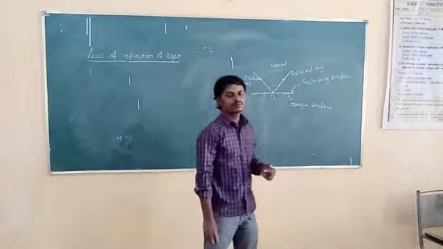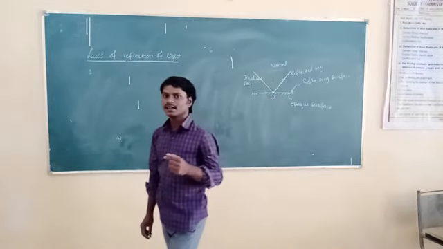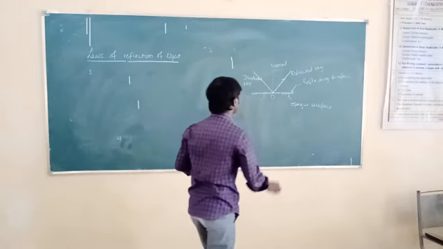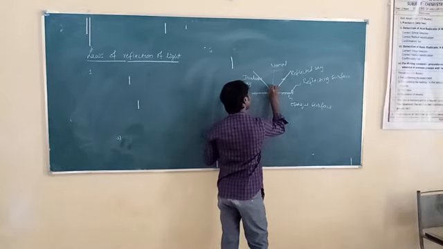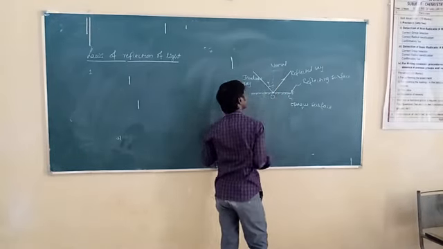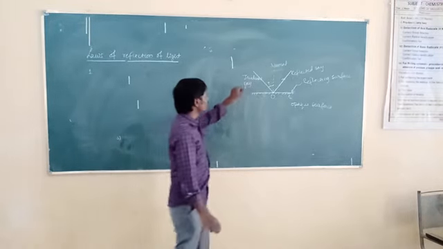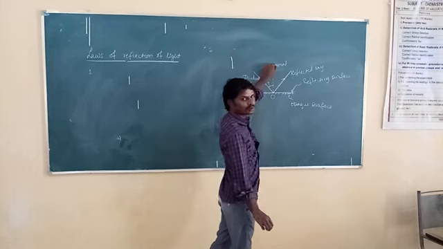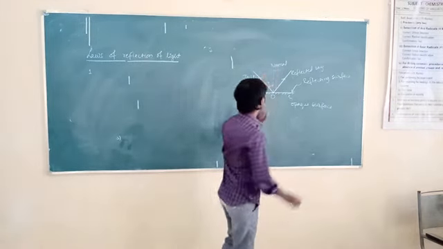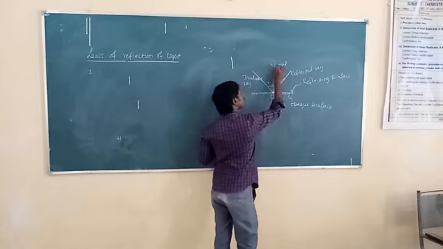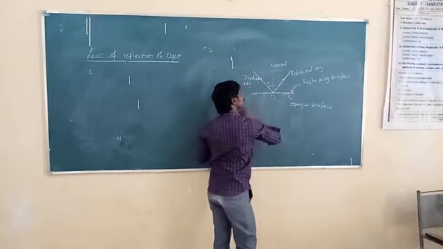What is the first law of reflection of light? The angle of incidence is equal to the angle of reflection. What is the angle of incidence? The angle of incidence is the angle between the incident ray and the normal.